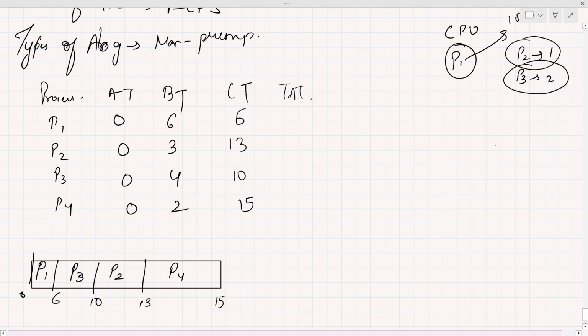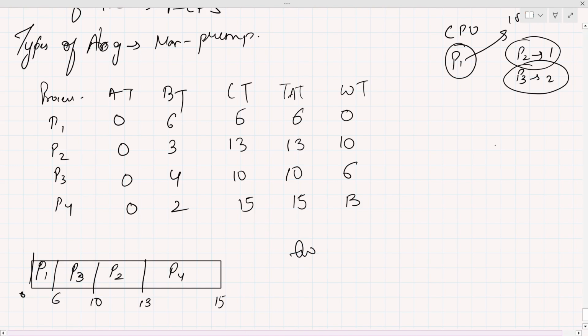Turnaround time. How do we find the turnaround time? Completion time minus arrival time. So 6 minus 0 is 6, 13 minus 0 is 13, 10 minus 0 is 10, and 15 minus 0 is 15. Waiting time is turnaround time minus burst time. So 6 minus 6 is 0, 13 minus 3 is 10, 10 minus 4 is 6, and 15 minus 2 is 13. So this is the waiting time, and this is the turnaround time.